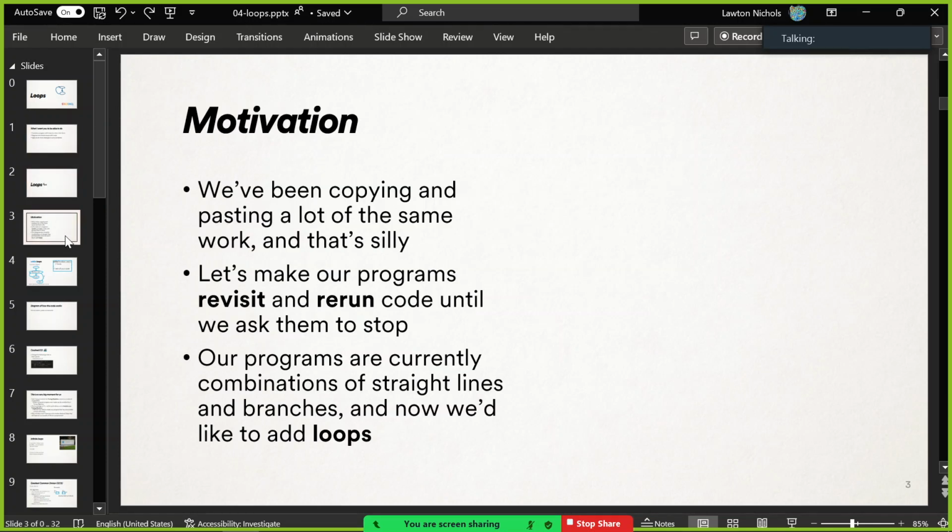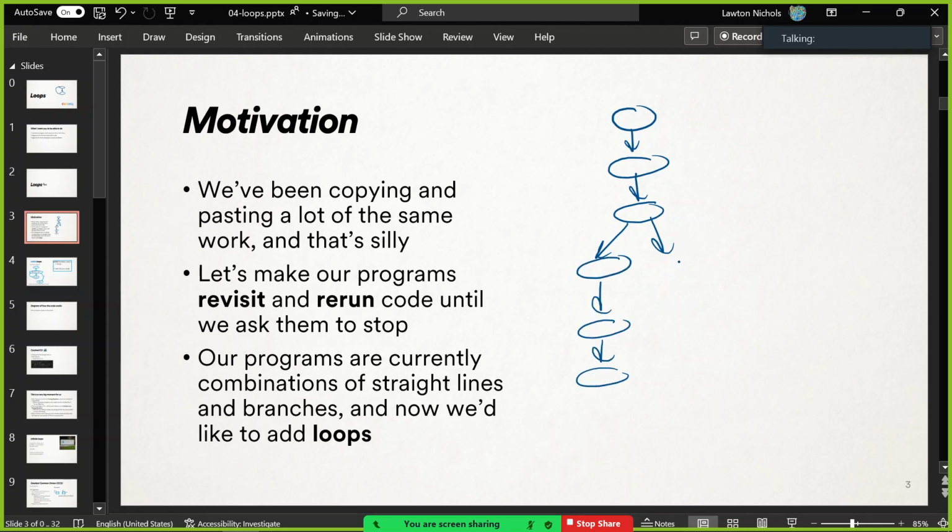So to motivate this topic, I think that guess the number game is a good example, right? We've been copying and pasting way too much code. We don't need to. We just want to rerun that same code, write it once and have it rerun. Yeah? That's the goal. So right now our programs can look like this. We've learned how to write lines that execute one after another. We have the ability to branch off and then do one thing or another, maybe 3 lines on this branch and 2 lines on this branch. And then we know how to come back together and maybe do some more straight line code. That's as cool as our programs can get right now.